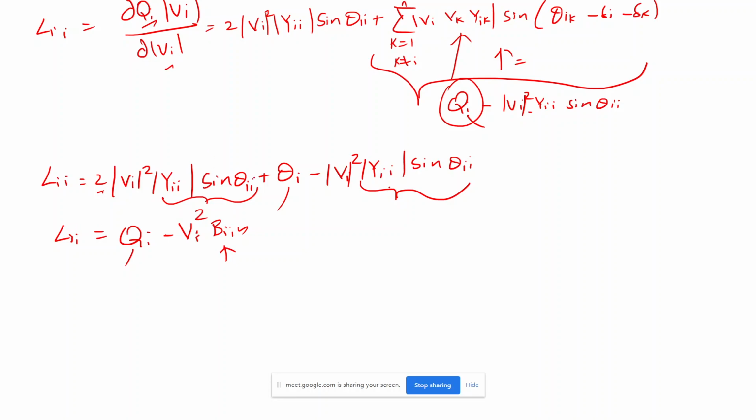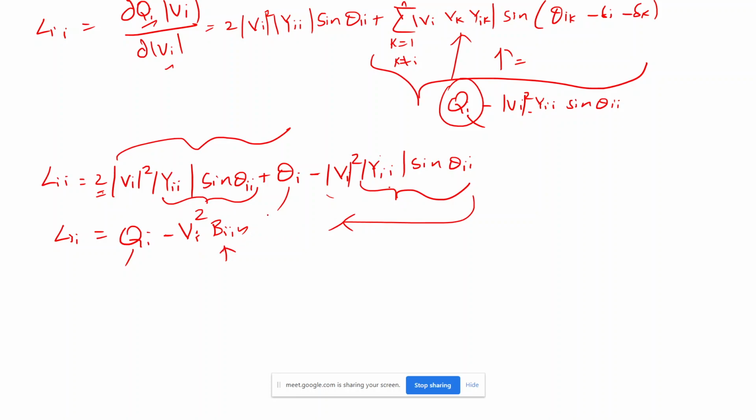Okay, once again, if I want to replay, tell how this step came once again. Do you want, or you understand? There is 2 component, 2 times here. Here it is 1 time, and if I convert this Yii sin theta is equal to Bii, here also 2 Bii will be there. Here only one Bii will be there. If you subtract this 2, then I will get only this thing.